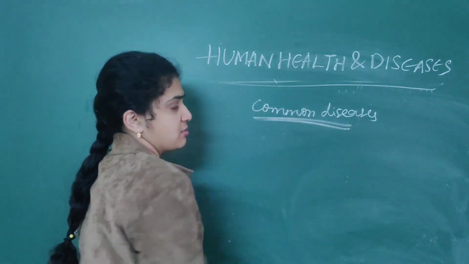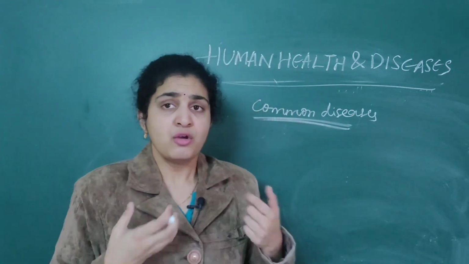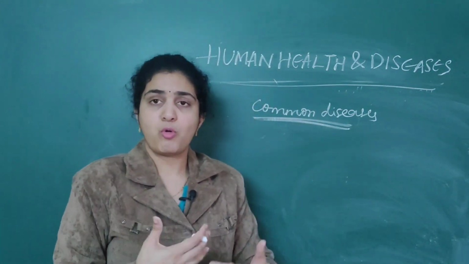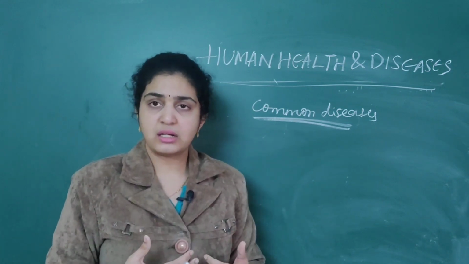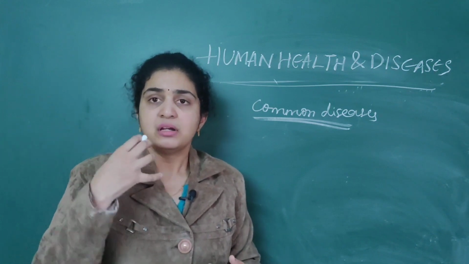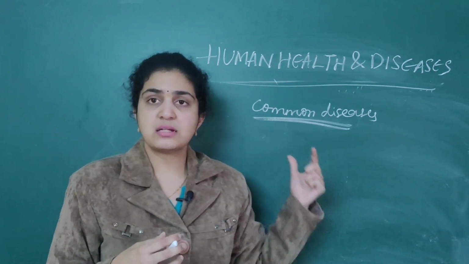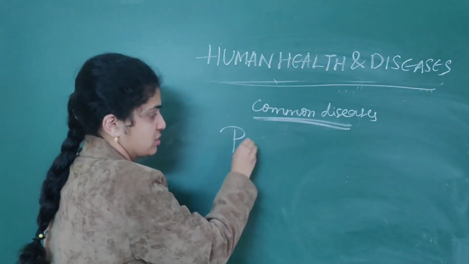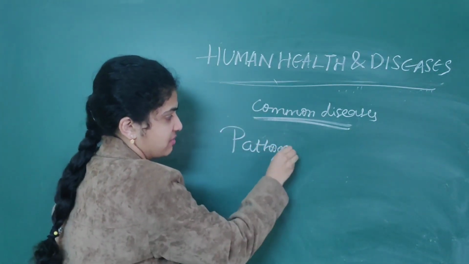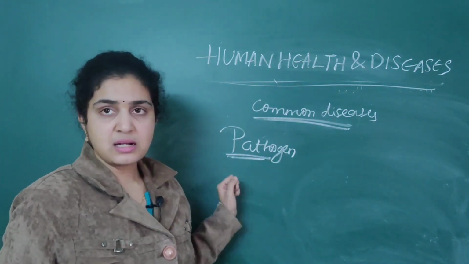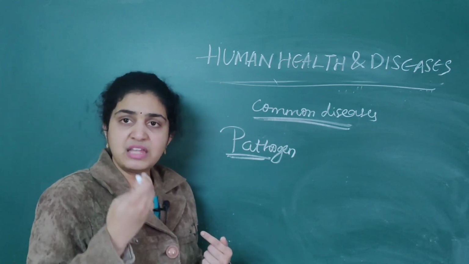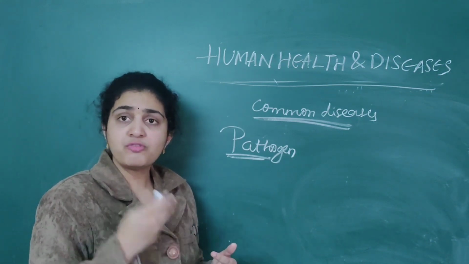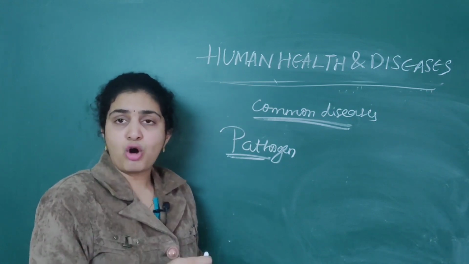When we go into the common diseases, there should be an organism which will affect humans to promote the disease. That organism which helps in promoting the disease or damaging the immune system is considered a pathogen. These pathogens live in our stomach or move from one place to another and cause disease.